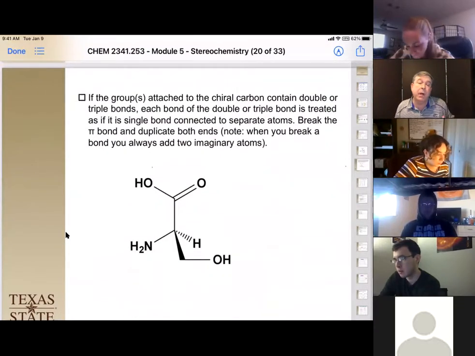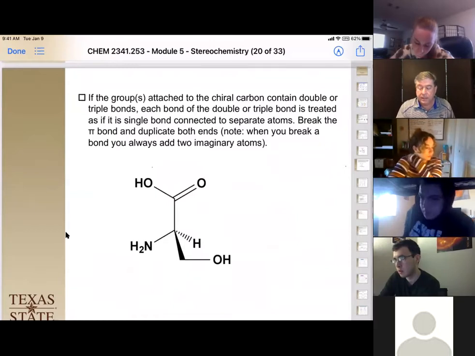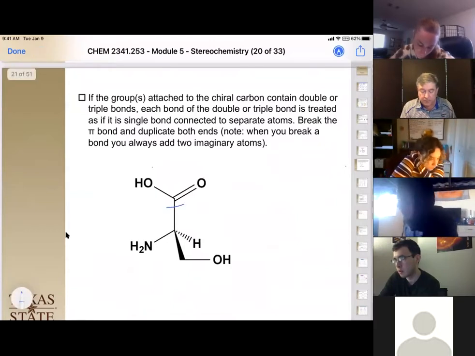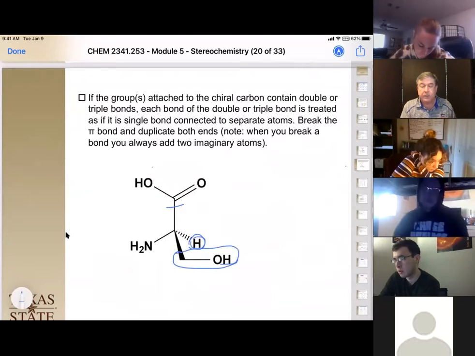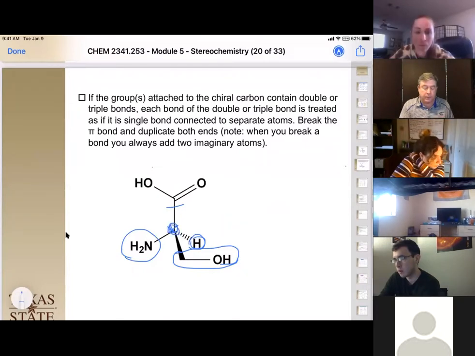When we have a chiral compound, the first thing we look for is where is the carbon with all the different things on it. In this case, we have a carboxylic acid group, we have an OH group, we have a hydrogen, we have this methoxy hydroxy group here and a nitrogen. So that means we have 4 different groups, which means this is our stereocenter. That's where we're going to do it.